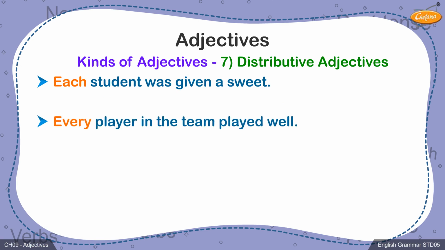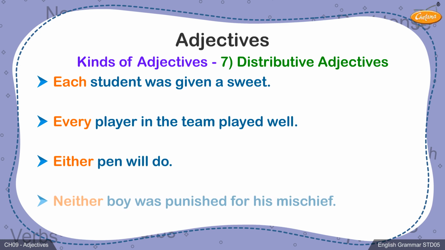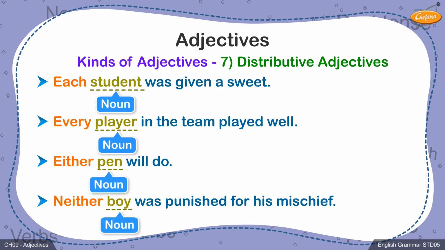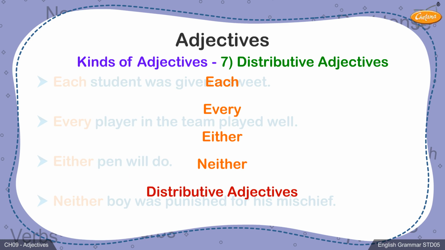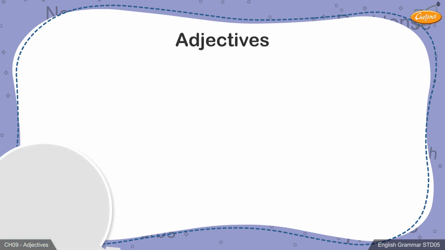B. Every player in the team played well. C. Either pen will do. D. Neither boy was punished for his mischief. In all these four sentences, the words each, every, either, neither refer to the nouns used: student, player, pen, boy. Therefore, these are considered distributive adjectives.